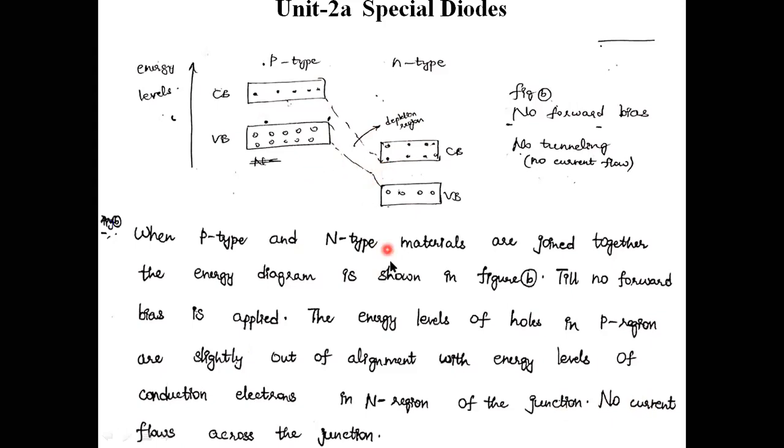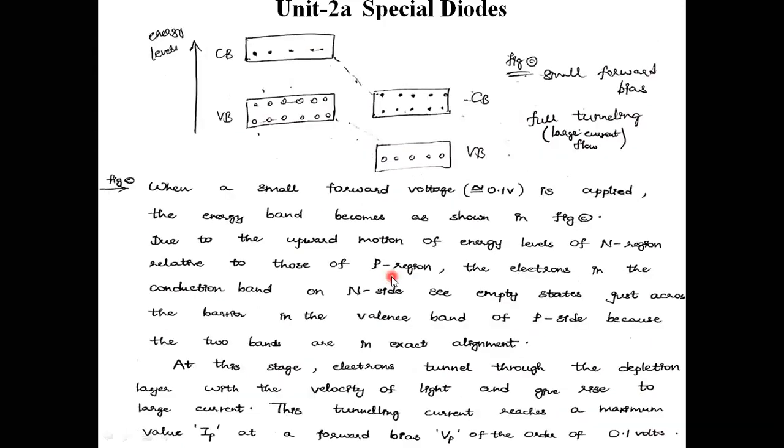Alignment is not proper, and thereafter some small forward bias is given to the tunnel diode. Let it be 0.3 V in germanium material or 0.7 V for silicon material. Some small voltage means we have provided about 0.6 or 0.7 volts for that semiconductor material. Here it is a heavily doped semiconductor material.